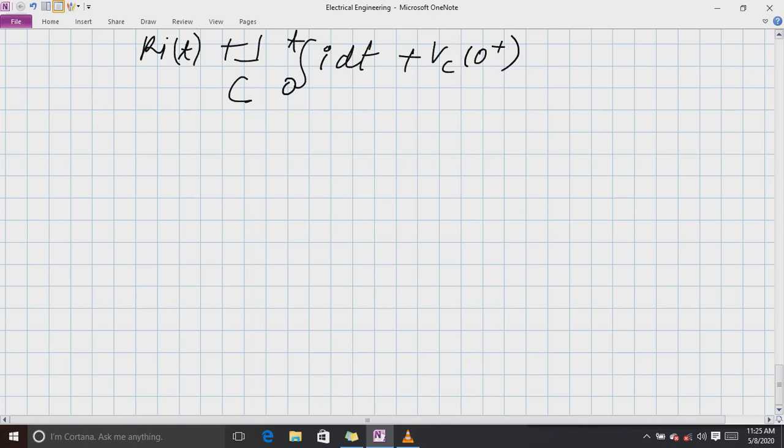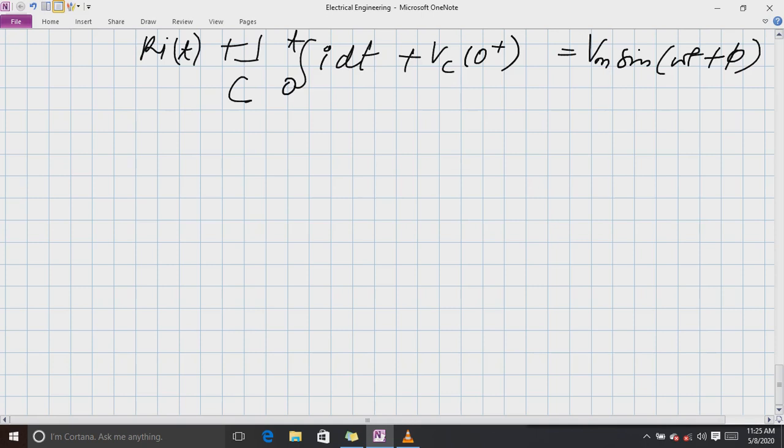First of all, we have to write the KVL equation. It will come R I(t) plus 1 by C integral from 0 to t of I dt plus VC(0), if the capacitor was initially charged, equals Vm sin omega t plus phi.